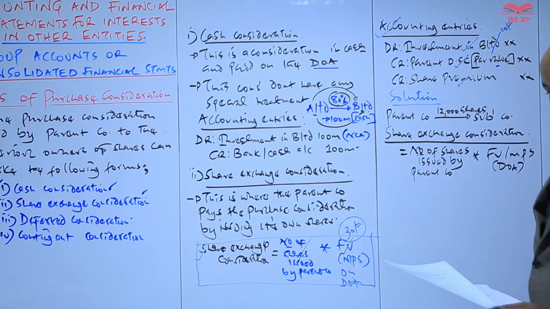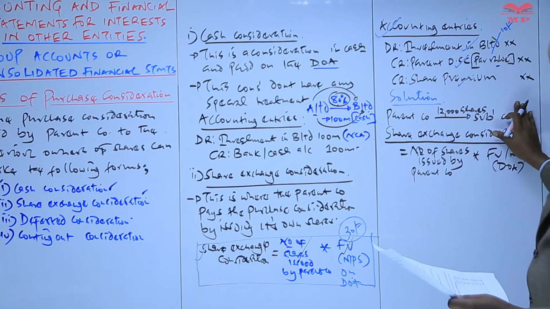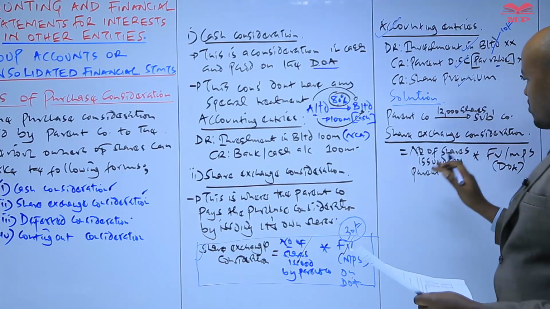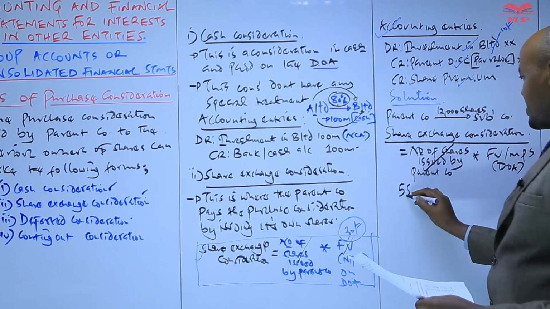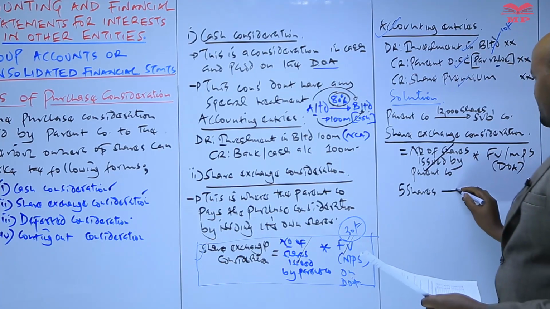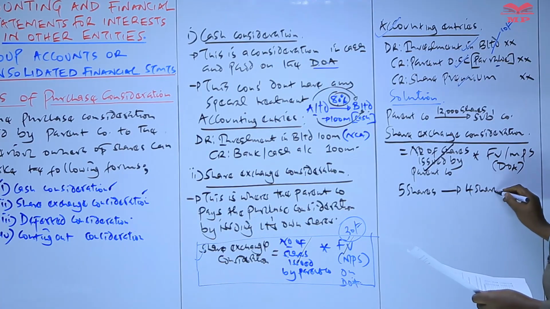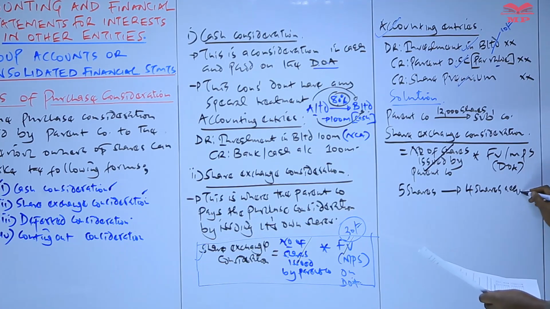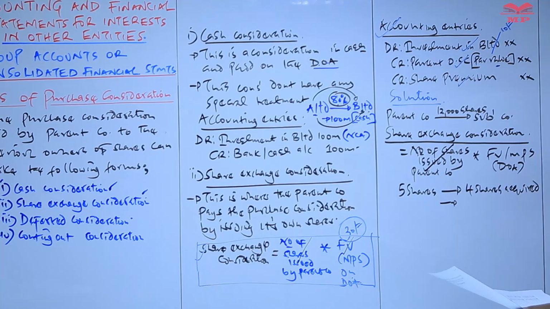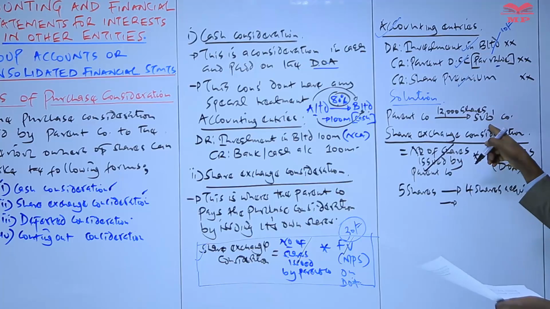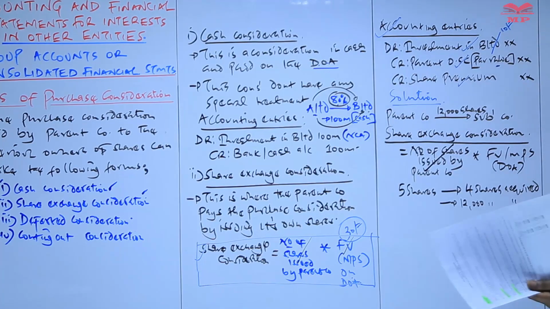From the information given here, we are told that the parent company acquired 12,000 shares by issuing 5 of its own shares. So that will help us in terms of computing this. The parent company was to issue 5 shares for every 4 shares acquired in the subsidiary. So in our case, we know that the shares the parent company acquired in the subsidiary were 12,000. So these are the shares which were acquired.